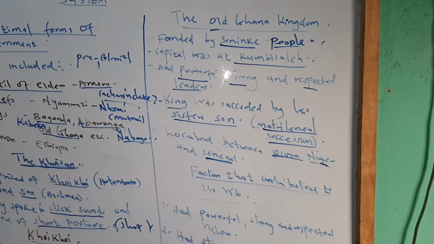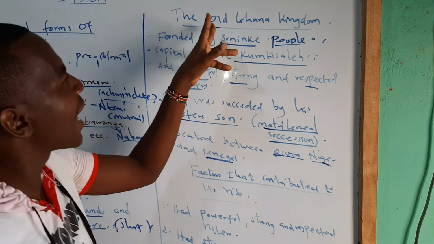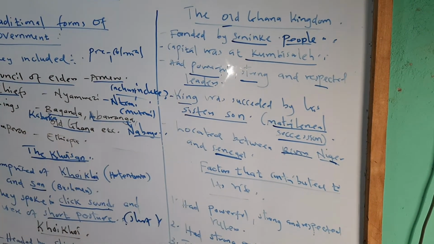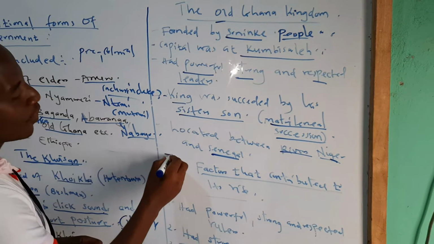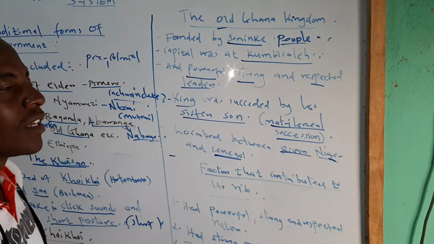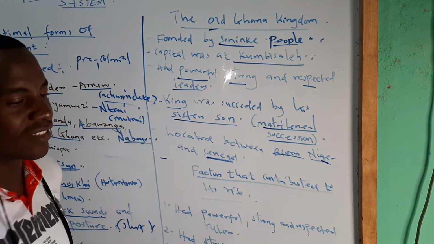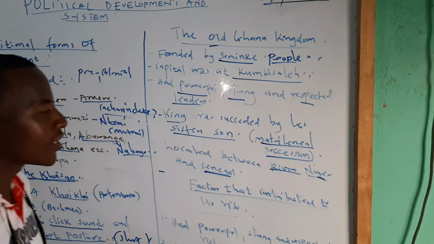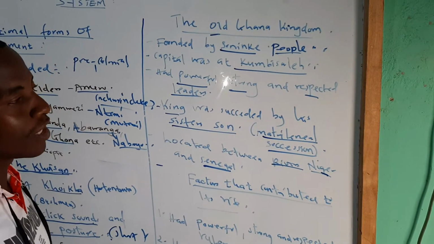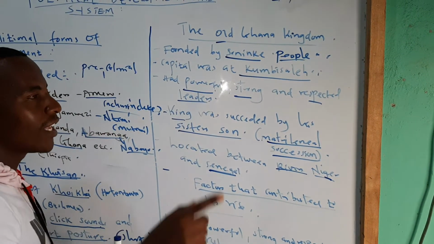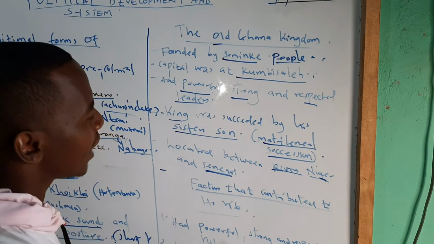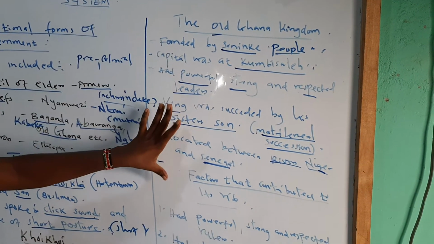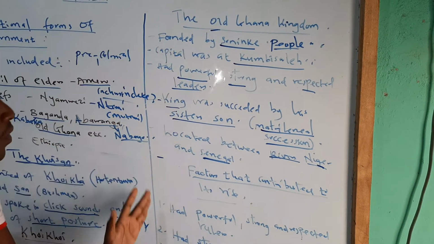Another thing to note about the Ghana Kingdom is the social life of these people. Remember, you discussed that after the death of the king, he was buried with all his belongings together with his servants, because they believed there was life after this one. The servants were buried so that they could serve the king in the other world after his death. So, these are some of the things you are supposed to note. There are many, but some of the main ones are these.